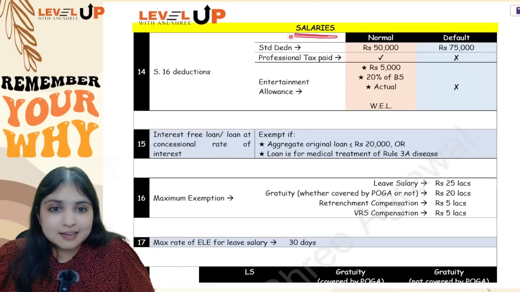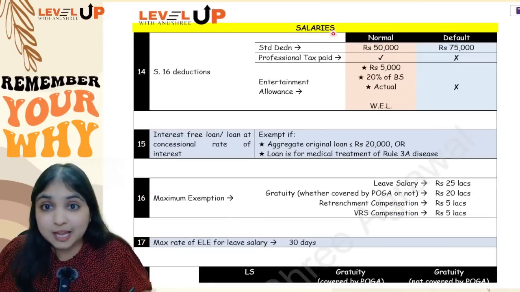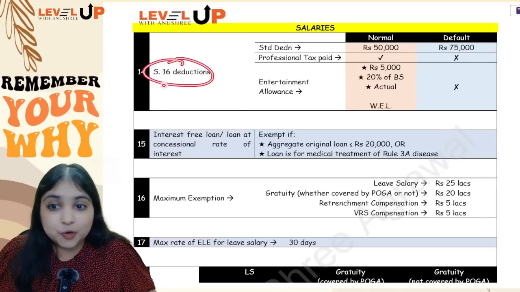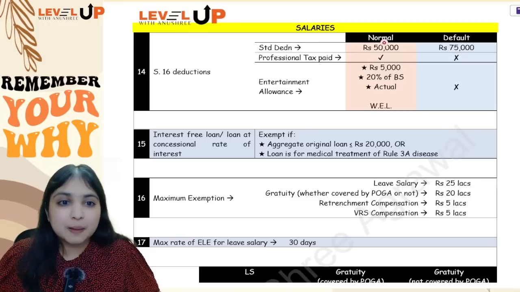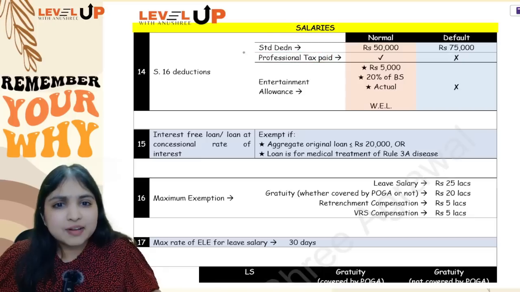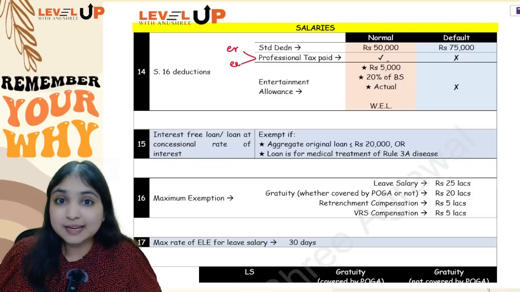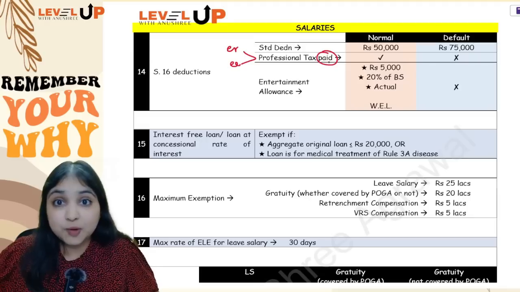Now comes your salaries head. Under the salaries head, I have 5 very important adjustments. Listen to me carefully. The first one especially is very important, section 16. Under section 16, you have 3 deductions totally. Number 1, 50,000 standard deduction you will get. Number 2, professional tax paid, whether it is paid by employer or paid by employee, total professional tax paid you will get as a deduction under section 16. Paid, guys, I am writing the word paid, which means it should be on payment basis.